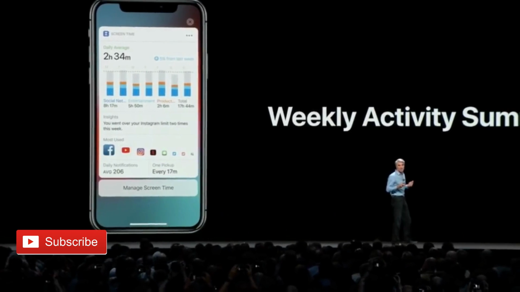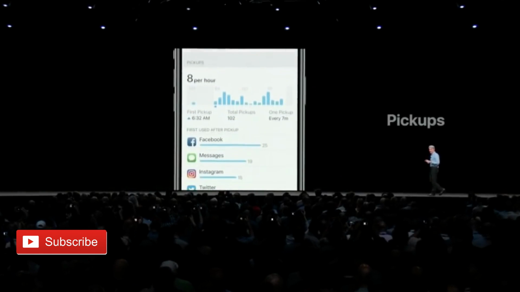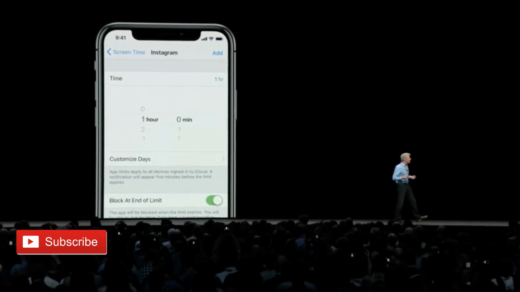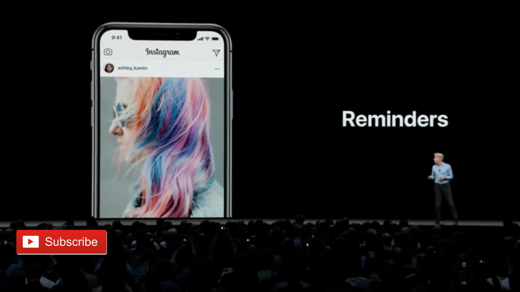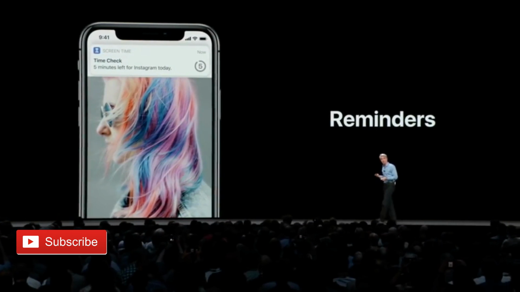A new Screen Time app gives you a weekly summary of how you use your device and what apps are sending you the most notifications. You can set limits on your apps, and during the day you'll receive notifications letting you know you're getting close to your limit. Of course, you can always grant yourself more time if desired.